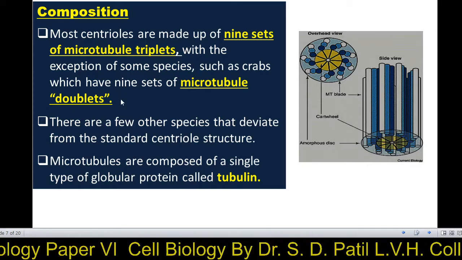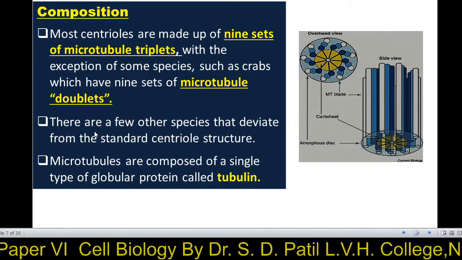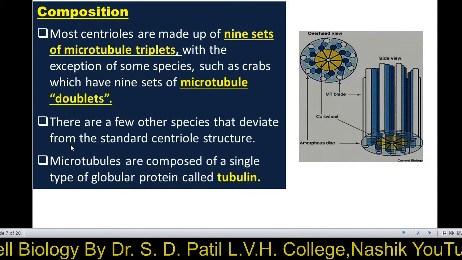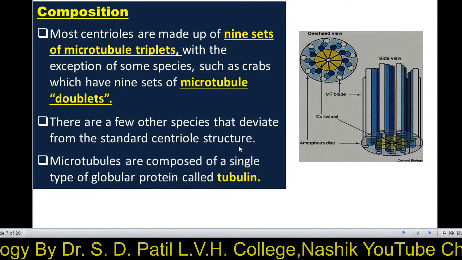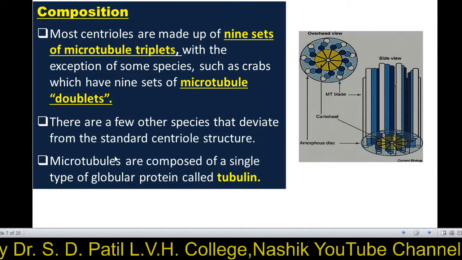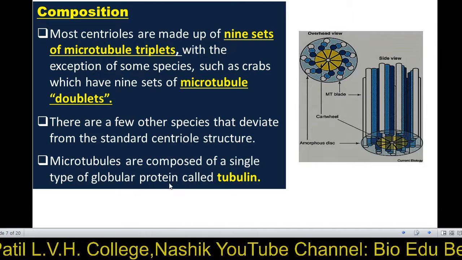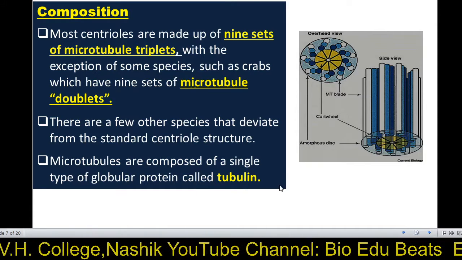I have already discussed these doublets. There are a few other species that deviate from the standard centriole structure. In some species there are no centrioles. Microtubules are composed of a single type of globular protein called tubulin, the alpha and beta tubulin. It is also already seen.